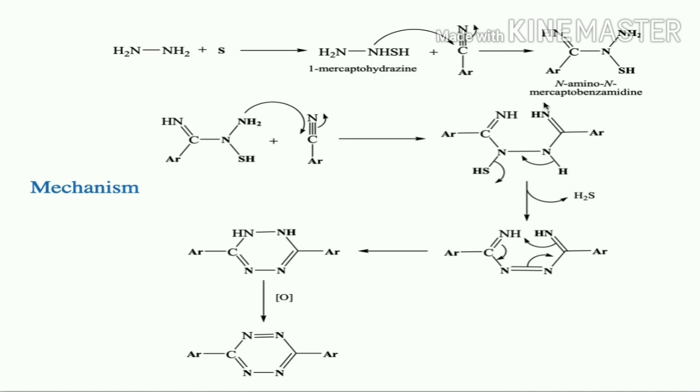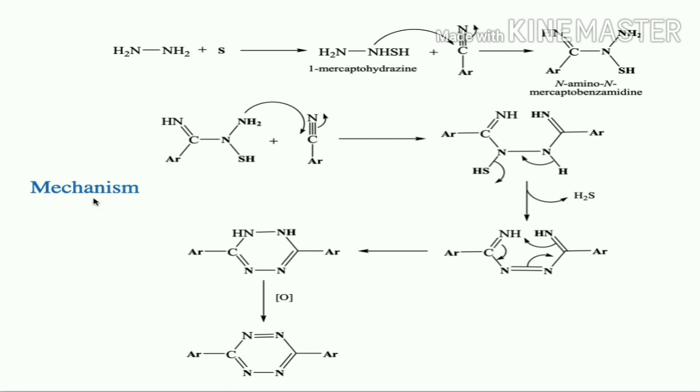This N-amino N-mercaptobenzamidine once again reacts with one more molecule of nitrile to form the corresponding amidine derivative. So this amidine derivative is going to lose an H2S molecule, and followed by rearrangement of pi electrons will lead to the dihydro derivative. The dihydro derivative, upon treatment with an oxidizing agent like sodium nitrite, is going to lead to the formation of tetrazine.